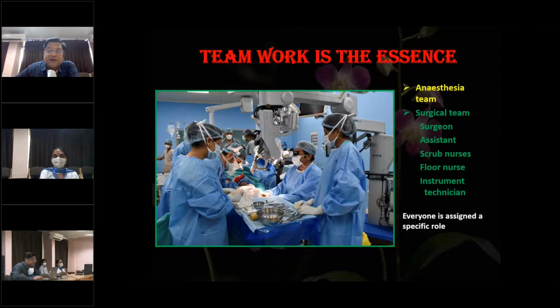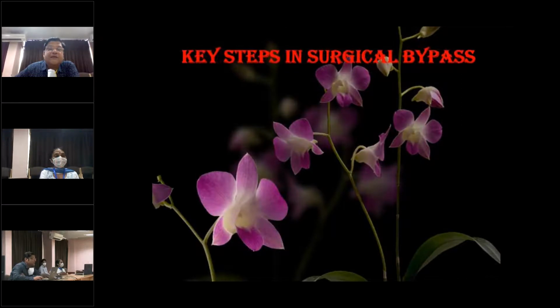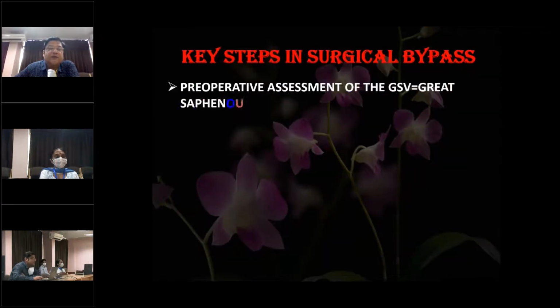So everyone is assigned a specific role. The surgery is complicated and you don't want to waste time assigning roles in between surgery. Before surgery I usually do an all-team huddle and explain the roles of every person before I perform such surgery, so that there is no confusion and they don't waste my time asking what to do.